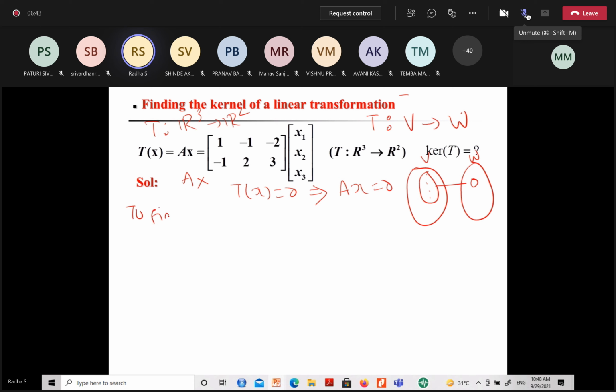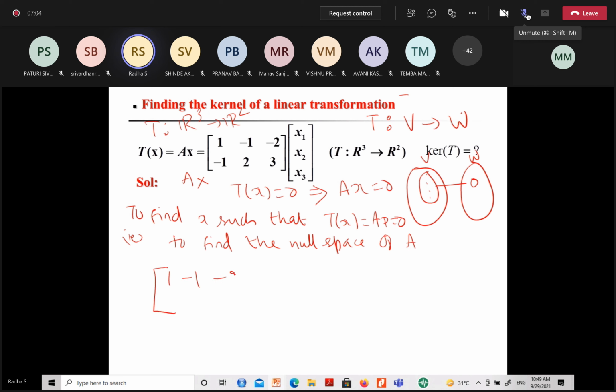So to find x such that T of x equal to Ax equal to 0, that is to find the null space of A. So, take the matrix.